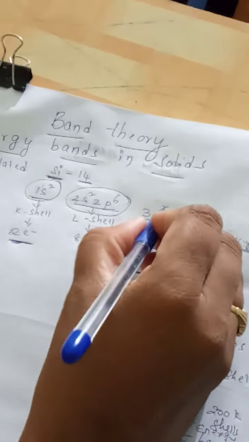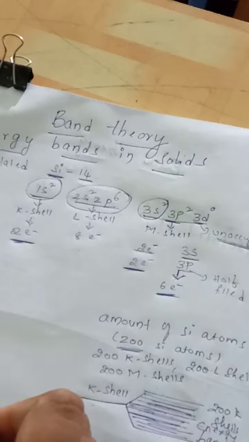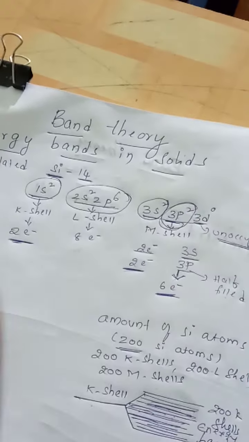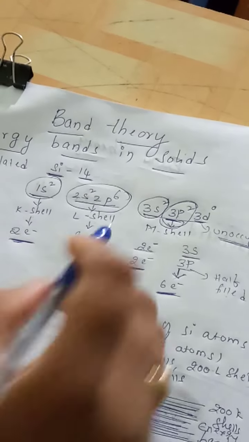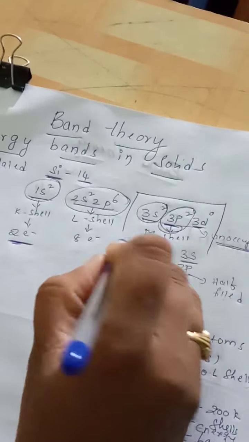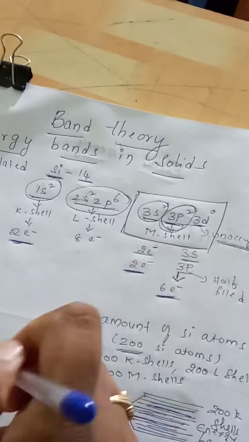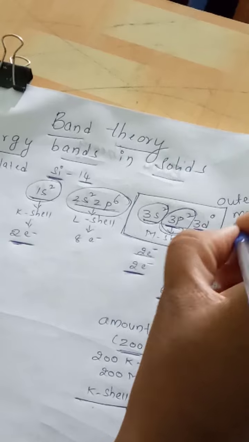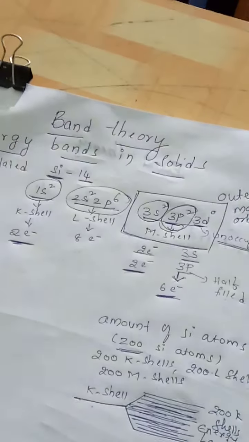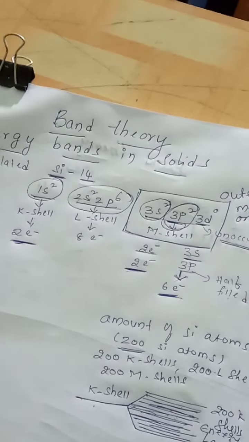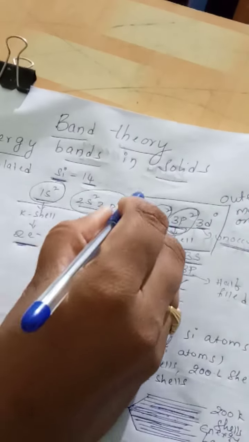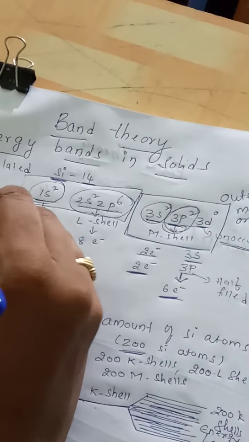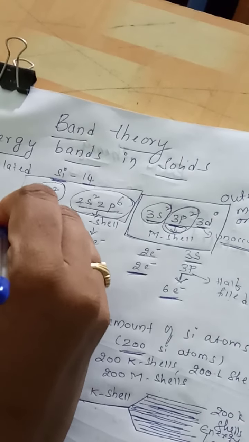Now 3s2 completely filled. But if we take the case of 3p2, it is half filled, and this M shell we call it as outermost orbit. And these K and L shells we call it as innermost orbits.